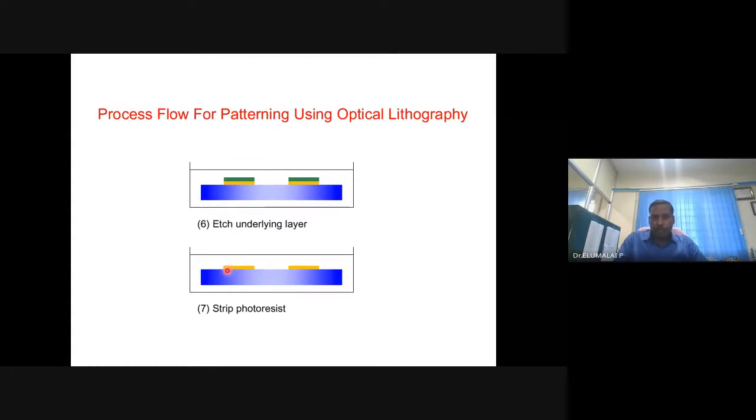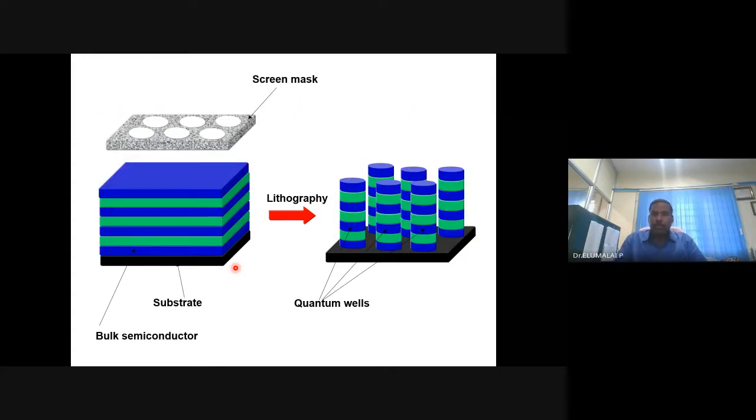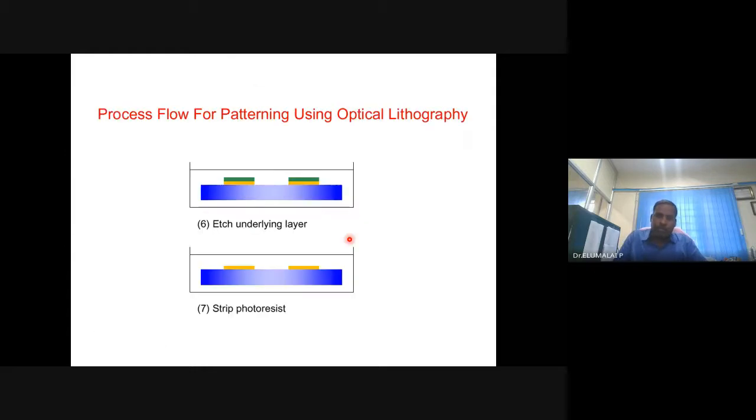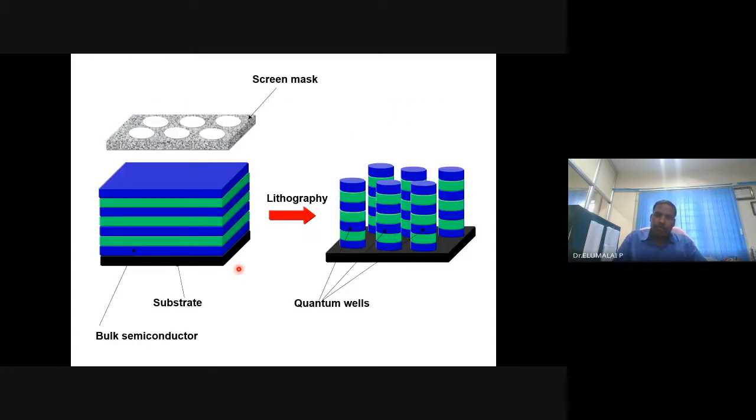So any size, any pattern is possible. It need not be only circular, rectangular, triangular. Any sizes, any nano patterning is possible. Okay. So I have given here only one material, but you can also make multi layers like this. So not just one layer, one material, multi layers.